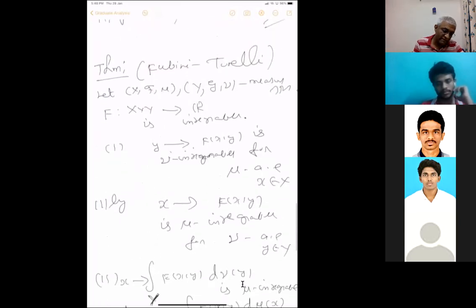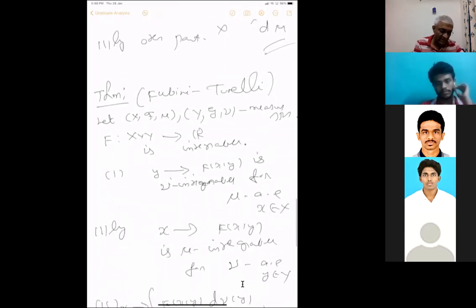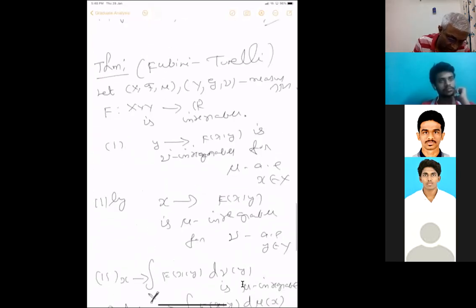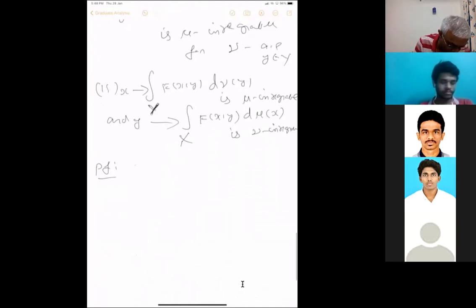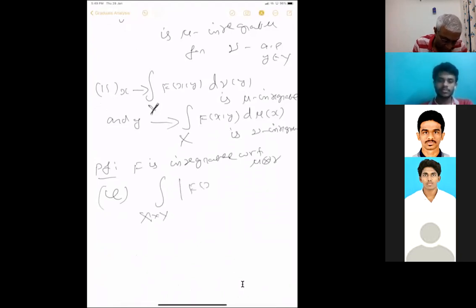We are saying f is integrable with respect to mu tensor nu. That is the first statement. What does it mean to be integrable with respect to mu tensor nu? The integral over X cross Y of mod f(x,y) d mu tensor nu is finite.